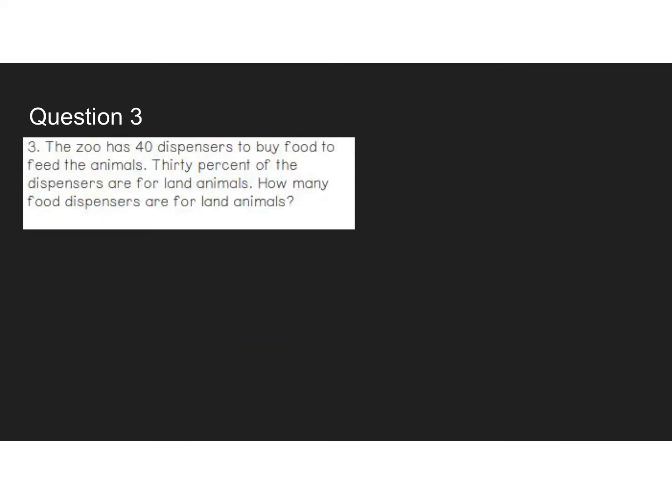All right. The zoo has 40 dispensers to buy food to feed the animals. 30%, so I'm going to mark that. 30%, because it's in words, that's a little tricky, of the dispensers are for land animals. How many food dispensers are for land animals? I do like to see that they gave us land animals and they're looking for land animals. So that's good. The zoo has 40 dispensers. So I think this is our total. Again, I think we're going to look for part on this one.